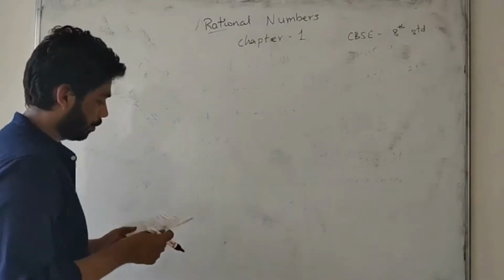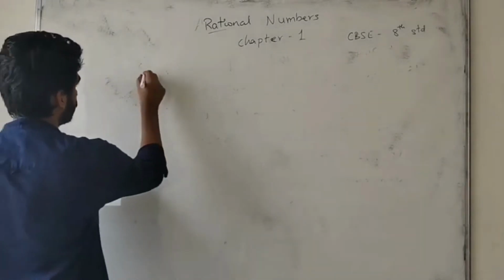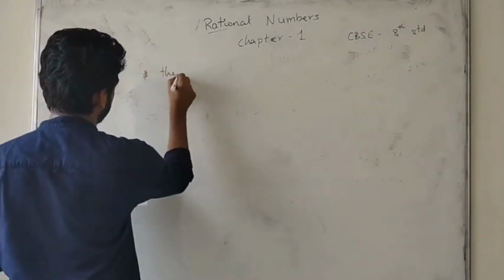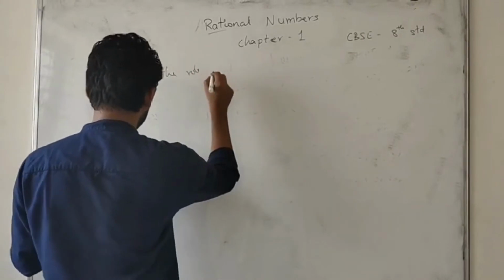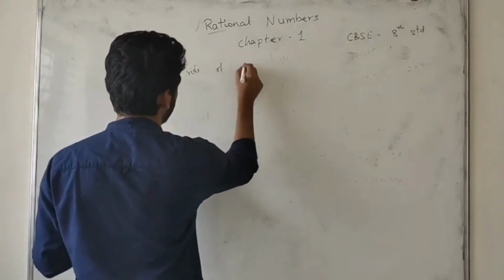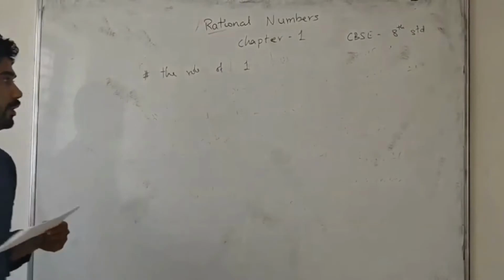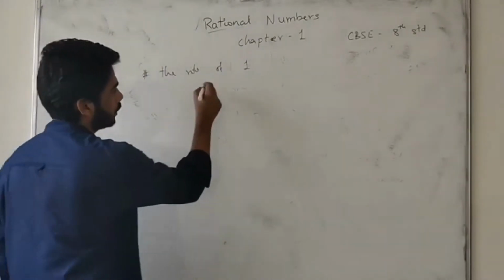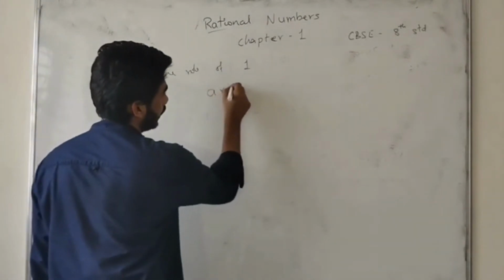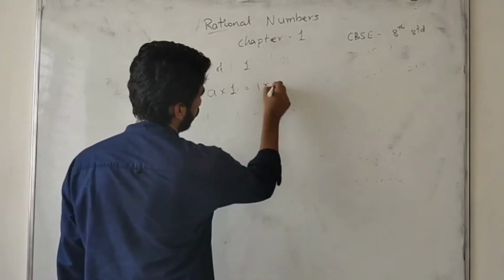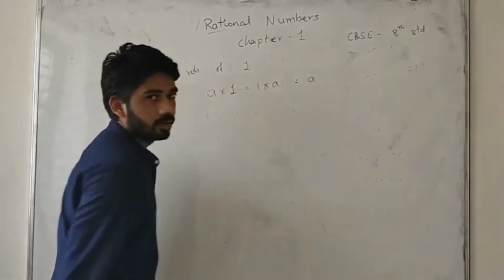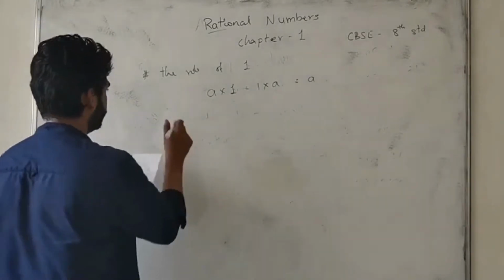So next topic, the role of 1. What is the role of 1? Role of 1 is nothing but, with any number a, a into 1 is equal to 1 into a. We get a. The role of 1. So what is 1?